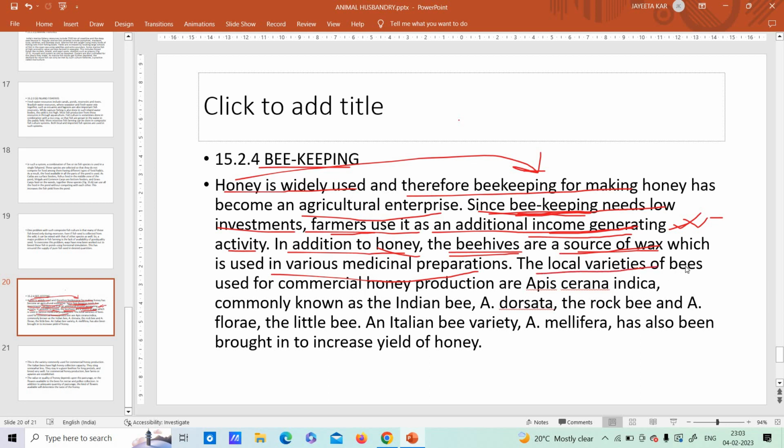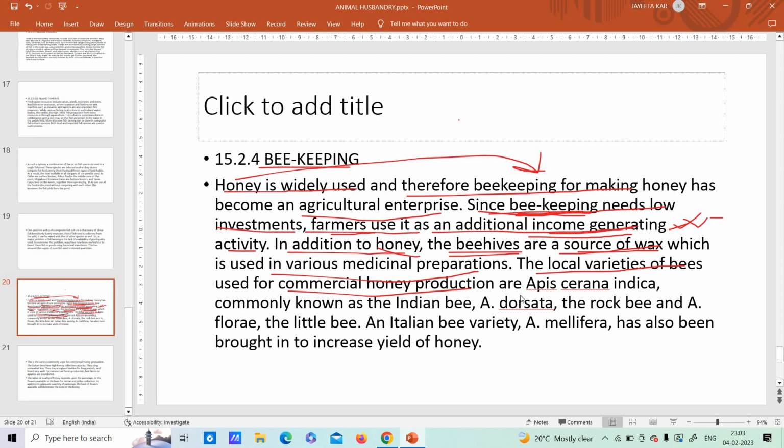Okay, now the local varieties of bees are used for commercial honey production. That means the local, the Indian thing which we have, they are used for commercial production. Commercial production means this Dabur honey that you see, and various other companies. I'm not able to recall it right now. So these are commercially produced, and then brought into the market and then we buy it. So that is commercial.